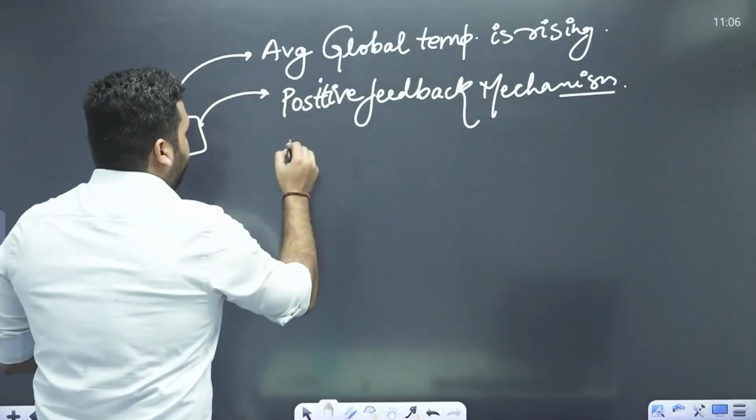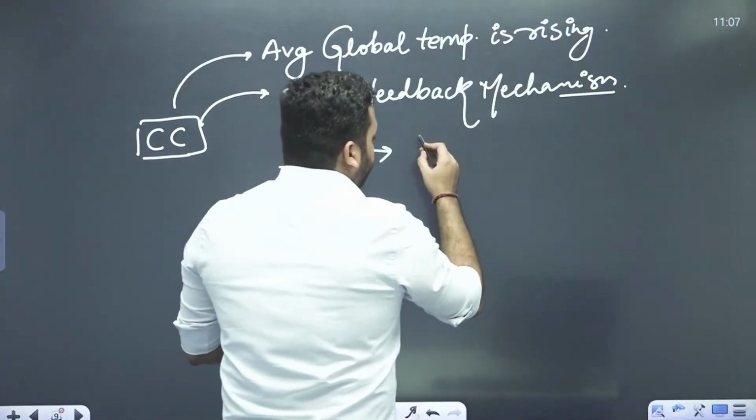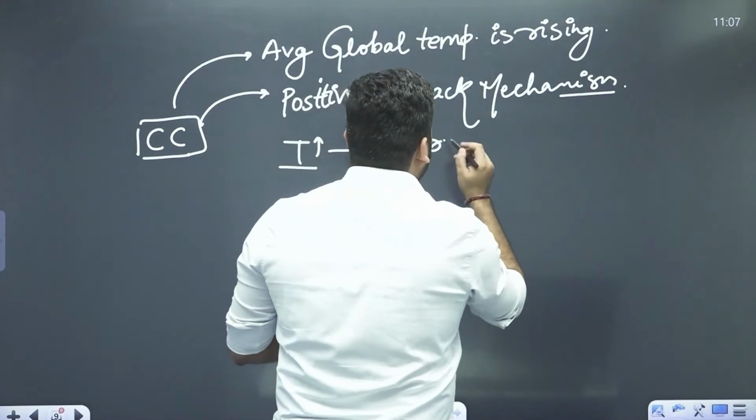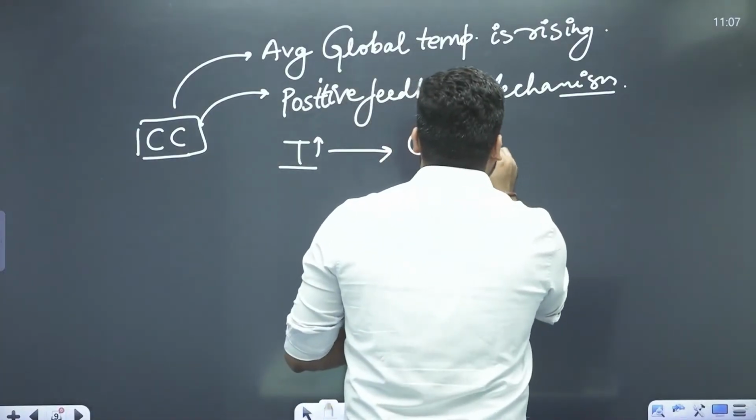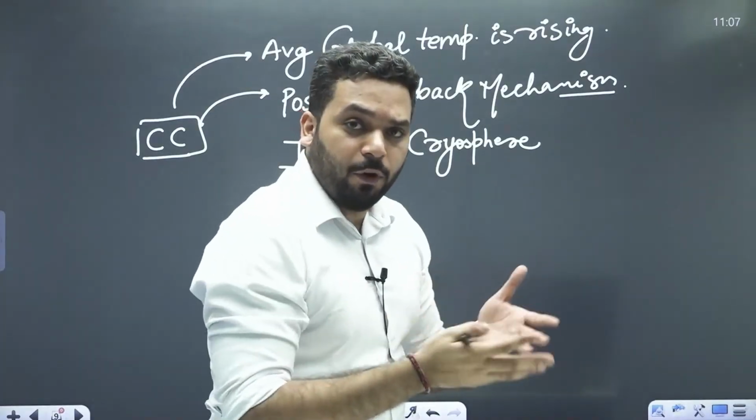Temperature is going to increase, so the cryosphere part, the frozen part, the permafrost is going to melt.